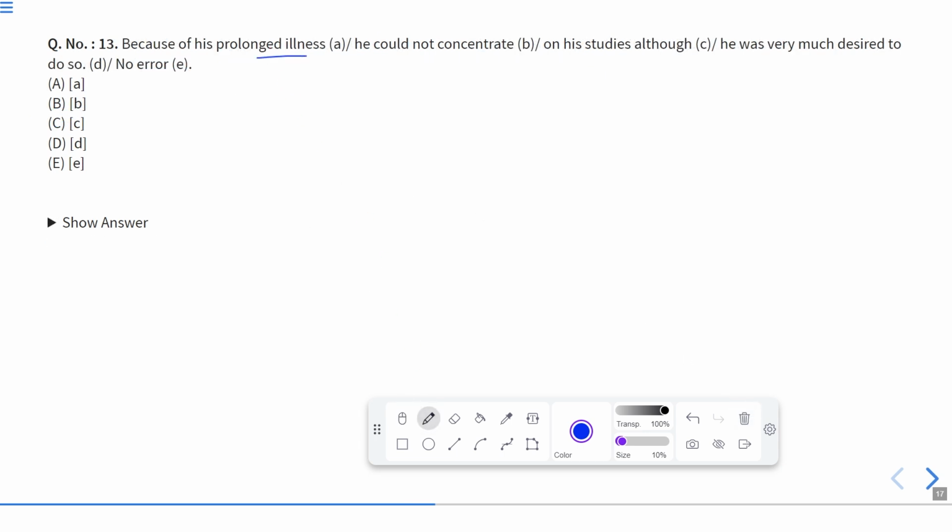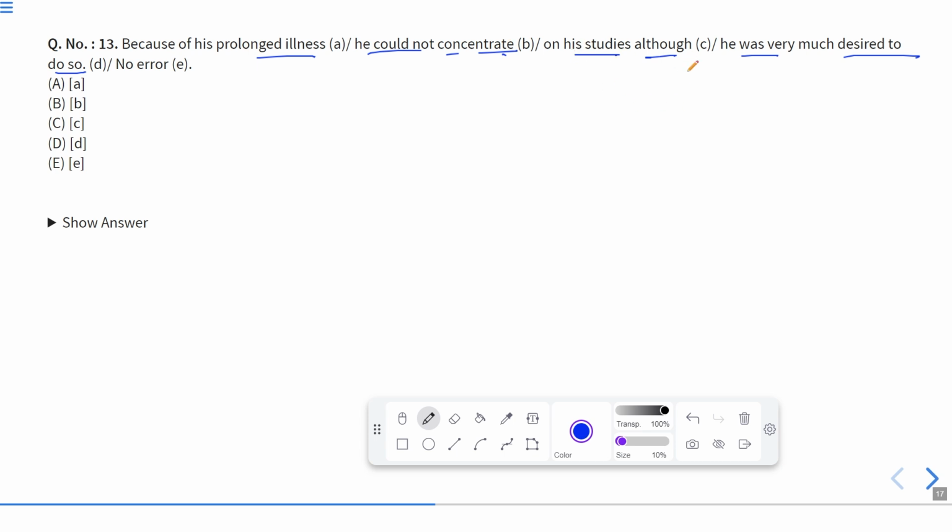Because of his prolonged illness, he could not concentrate on his studies, although he was very much desired to do so. Now, because of his prolonged illness, it means because he was very ill for a long time, he could not concentrate. Up to this part it is correct.